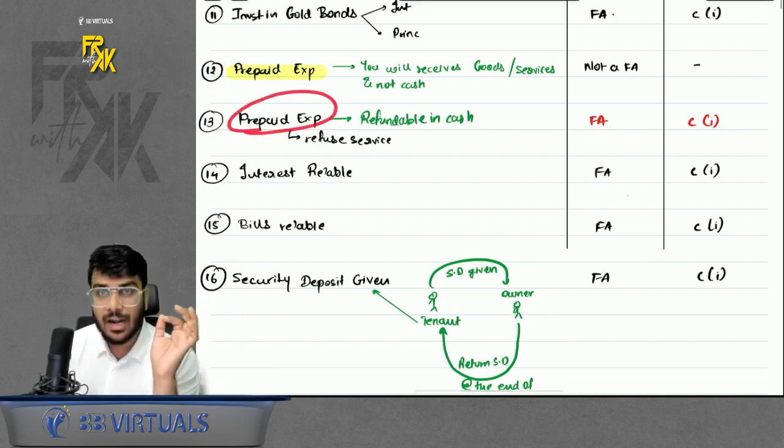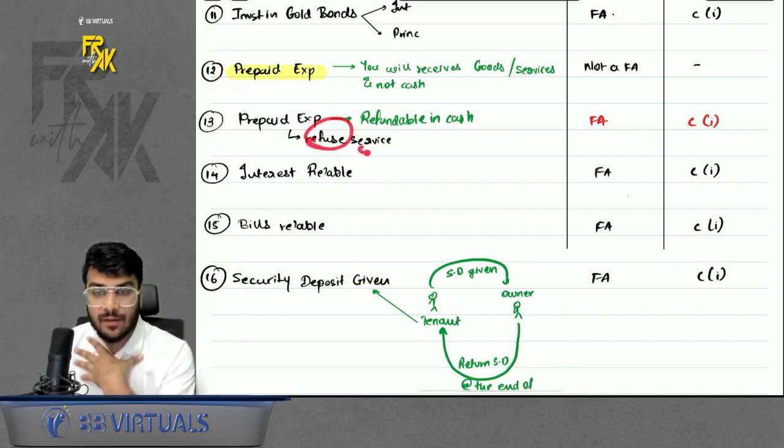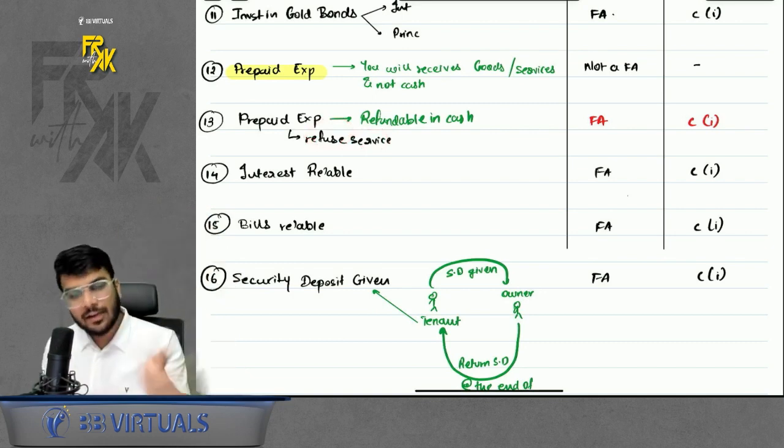What if, under the prepaid expense, I refuse to give the service? For example, you paid the fees to me, and I refuse to teach you.